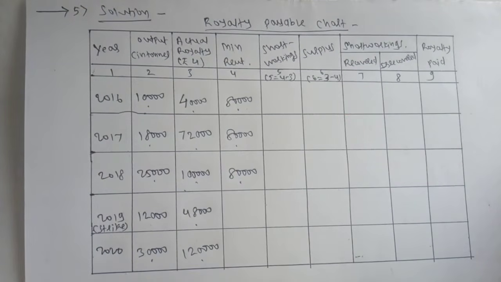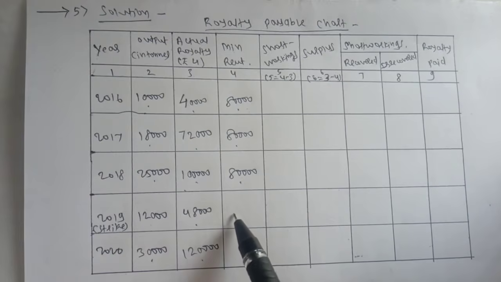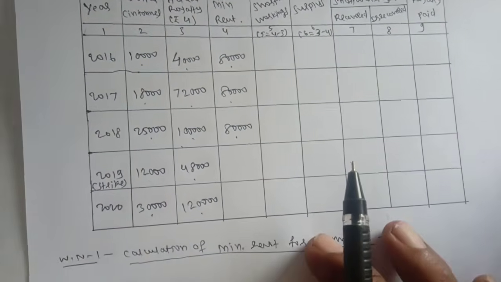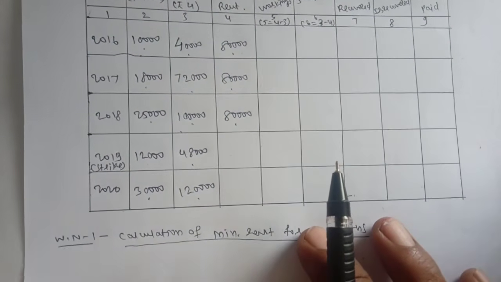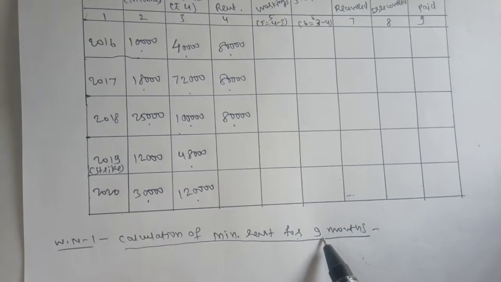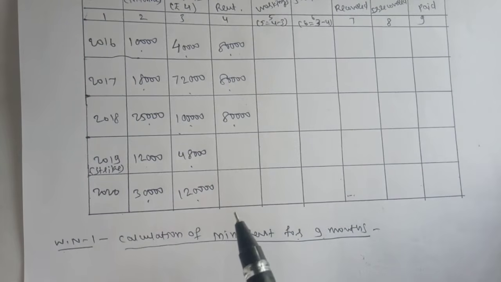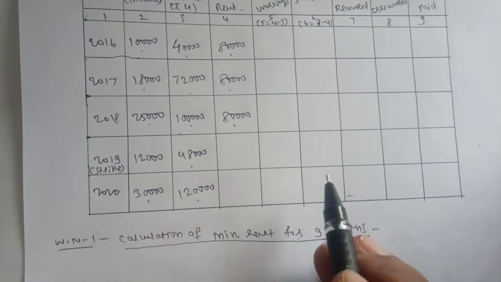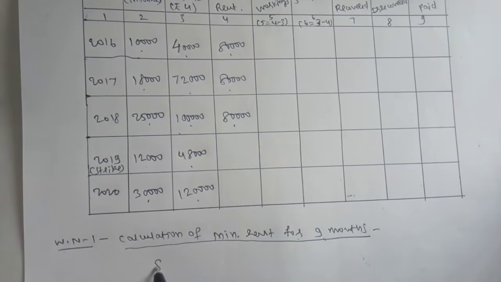To ascertain how much minimum rent for 2019, we have to give one working note over here. This working note is for calculation of minimum rent for 9 months. Why 9 months? There is a strike for 3 months, so 12 months minus 3 months, so there are 9 months remaining. The calculation is very simple.